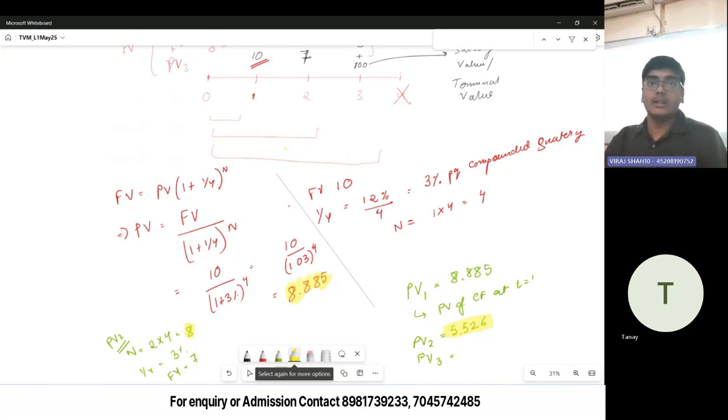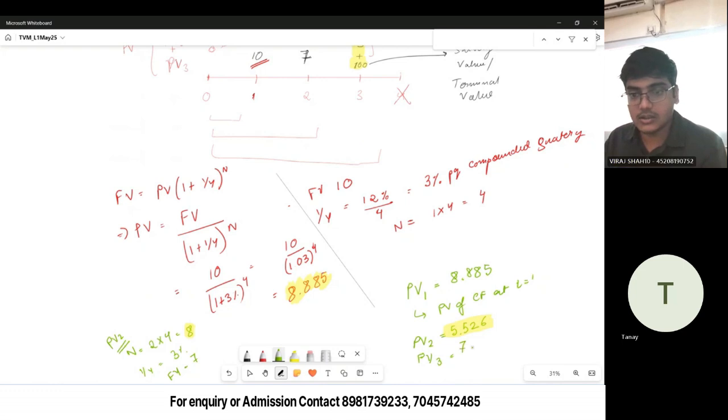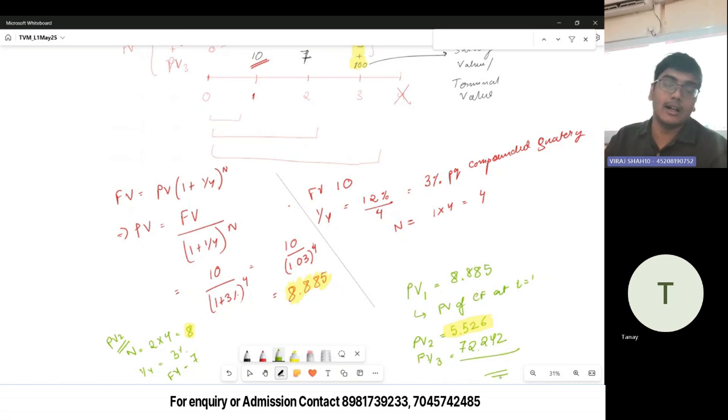Now calculate PV3 as well. At time 3 there are 2 cash flows, 3 and 100. So you'll have to find the PV of the total of the 2 cash flows, which is 103. 103 will be your FV. That gives 72.242. Did you get this? Yes, got it. So what is the value of my manufacturing unit right now? It is the sum of these 3. So what is the sum of these 3? 8.88 plus 5.52 plus 72.242.